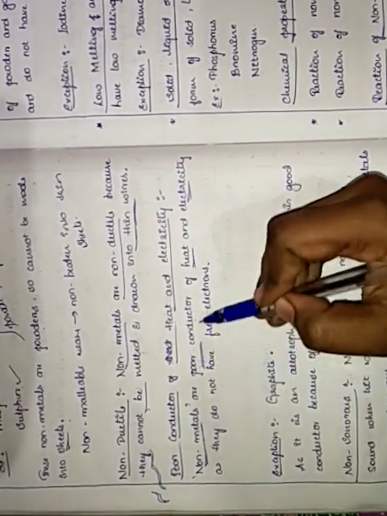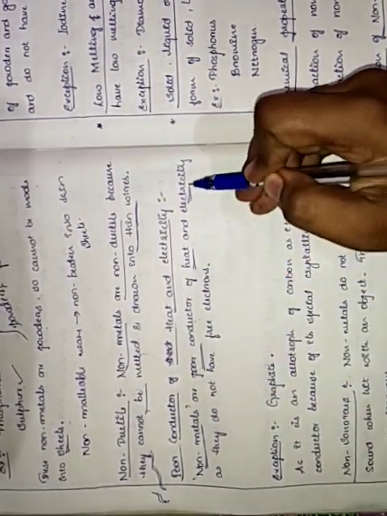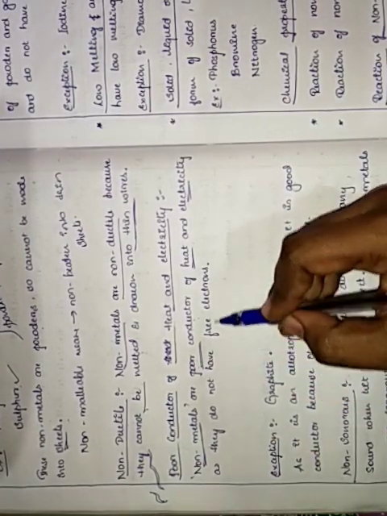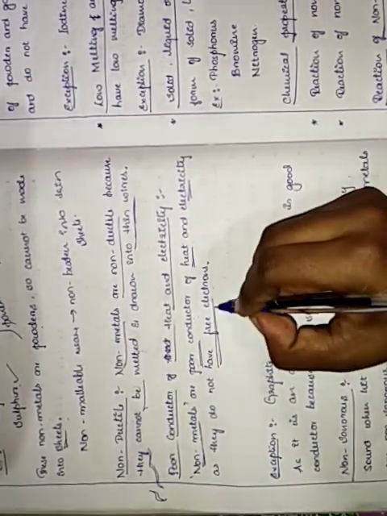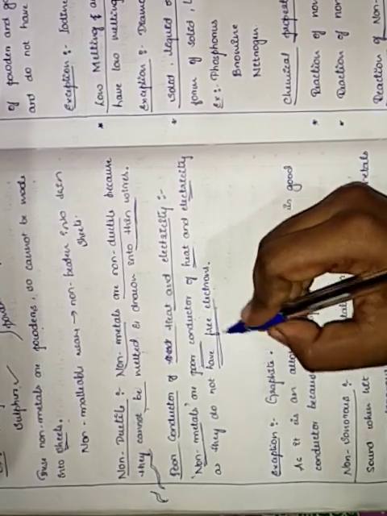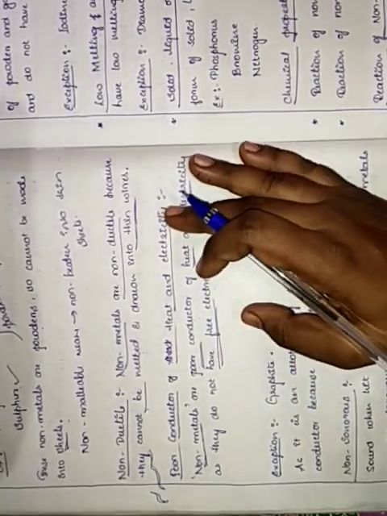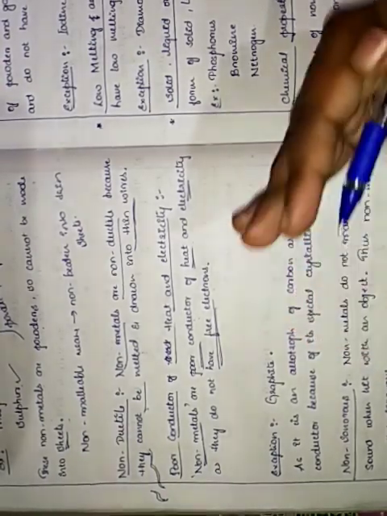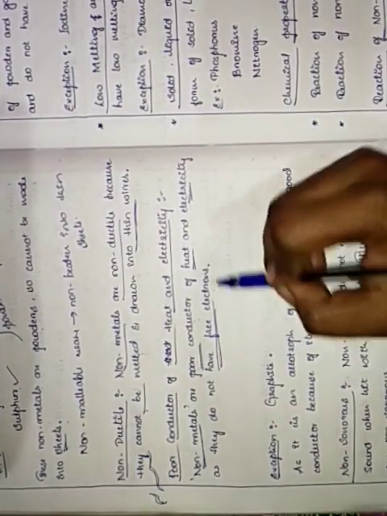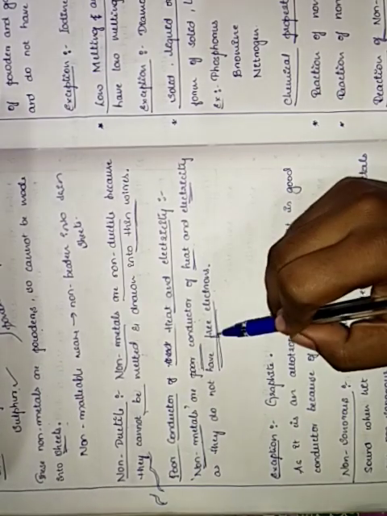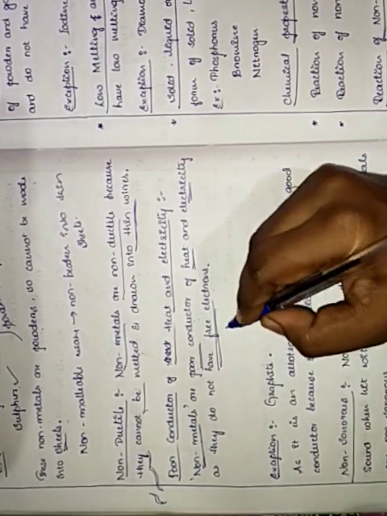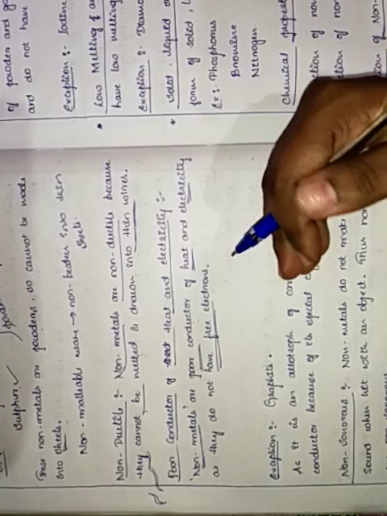Non-metals are poor conductors of heat and electricity as they do not have free electrons. Okay children, free electrons means mobile characters. As we said earlier, for mobile characters we say free mobile. Mobile here is not the cell phones that we use.